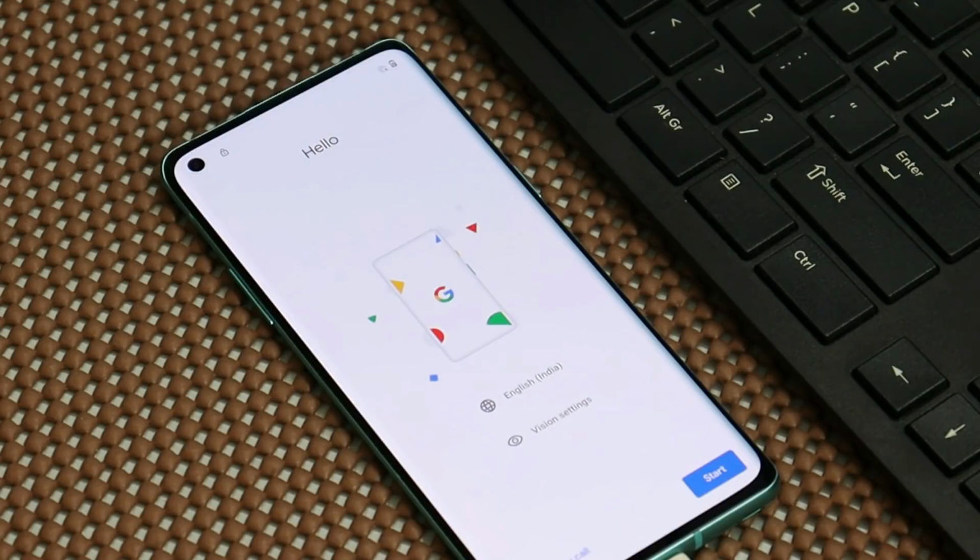If you still have any kind of questions, you can let me know in the comment section below, or else you can join the Telegram group of Jay. Once again, huge thanks to him for porting Android 12 Beta 2 for the OnePlus 8 series.